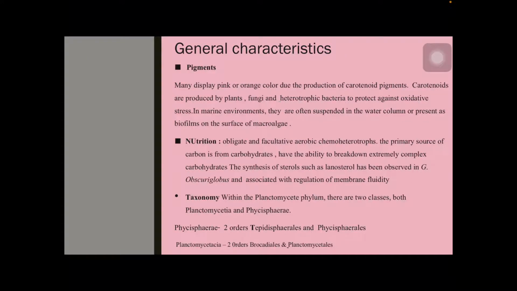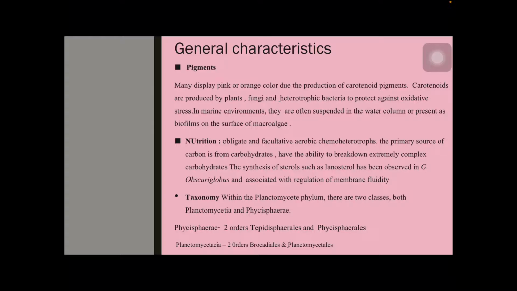Another feature of planktomycetes includes the pigments. Generally they are colored either pink or orange due to the presence of certain carotenoids. Carotenoid pigmentation is seen in plants, fungi and some heterotrophic bacteria. The pigments give protection from oxidative stress, and even as they are always suspended in the water columns and form biofilms on the surface of macroalgae, it is thought that they are giving protection from the UV rays.